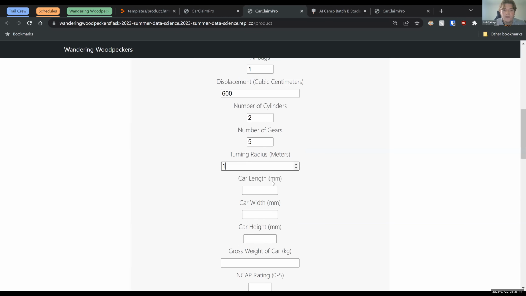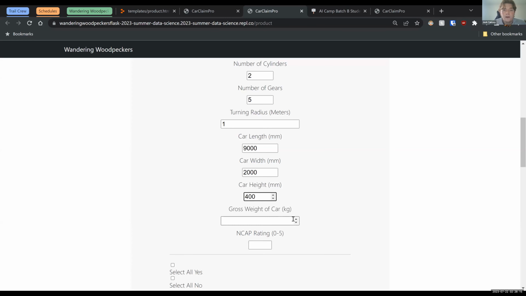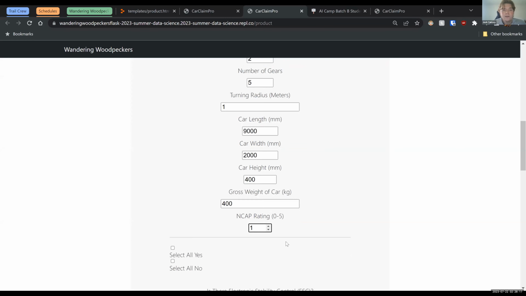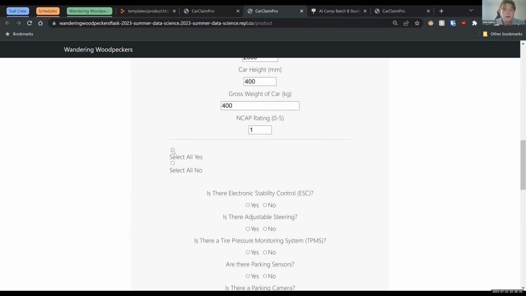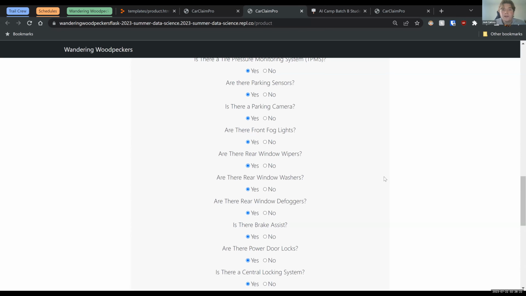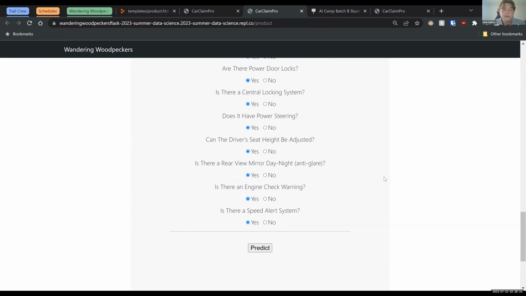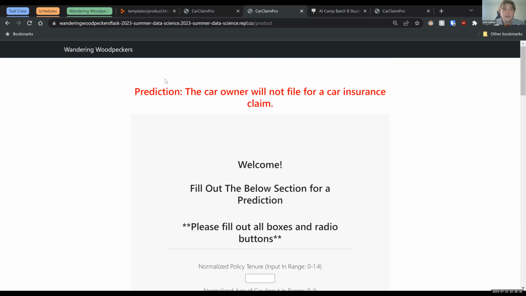And I'll show you the prediction. Then I'll also show you how we can input some real values to get a better prediction. So go ahead and click predict here. And we get the prediction: the car owner will not file for a car insurance claim based on the factors that I input.